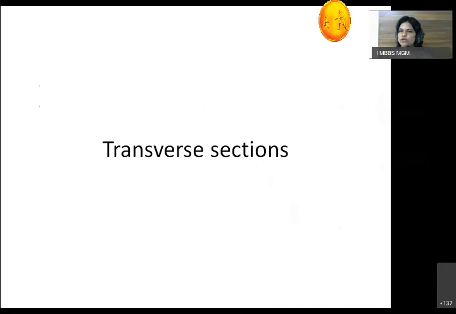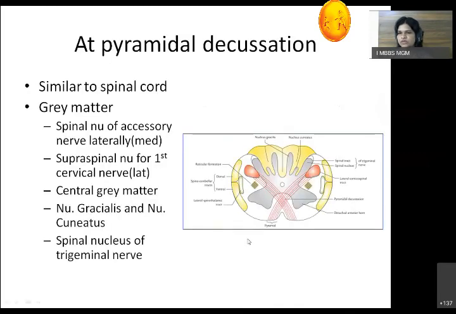So this is how the transverse section of the medulla looks. It is almost similar to the spinal cord. Centrally there is a central canal. Around that there is a central gray matter. On the outside of that there will be white matter. Anteriorly we have an elevation called the pyramid. These fibers cross to the opposite side in the lateral column. Because of this crossing, the anterior horn is separated from the remaining part of the central gray matter. So this is called the detached anterior horn.